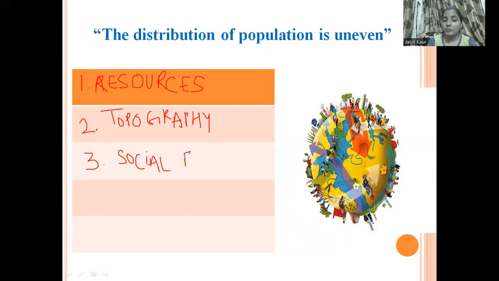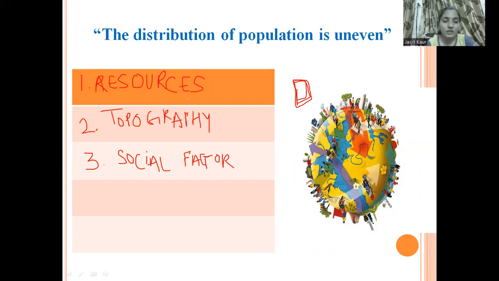So people prefer living in areas with a peaceful environment. If a place is mostly indulged in wars or fights, people do not want to settle there, because they need a peaceful environment in their surroundings. So the social condition of places that have peace and a good environment is such that people want to settle there as compared to areas with a less peaceful environment.